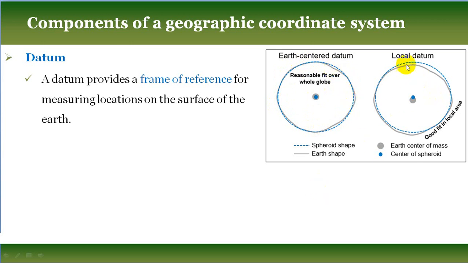And another one is the local datum for regional mapping for your study of interest. It will match the local datum as per your requirement. Here the earth center point and the center of the spheroid are displaced, not coinciding with each other, because this shifting happens for your study area, for which area you are going to prepare a map, to make this particular area of interest accurate. This shifting is there.